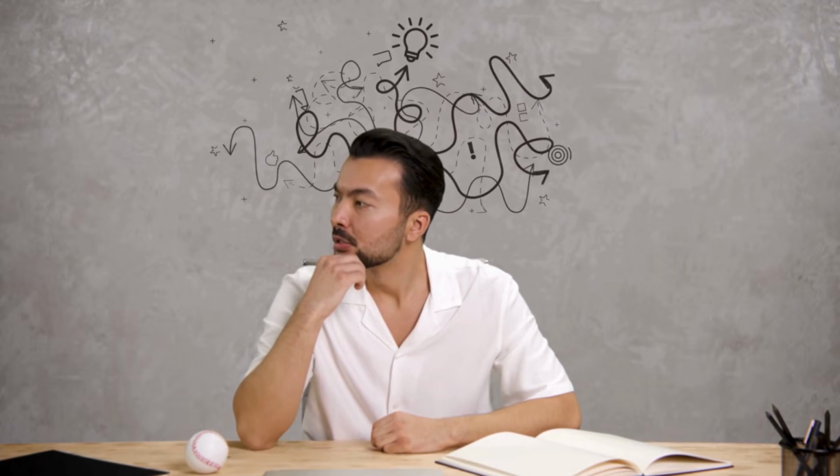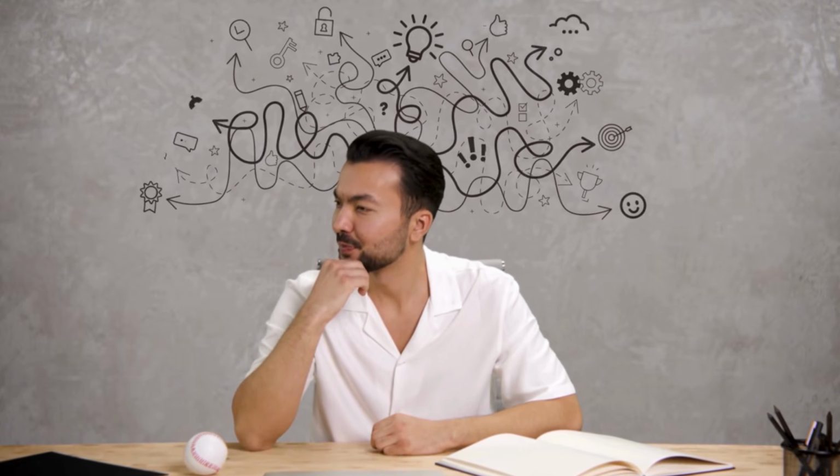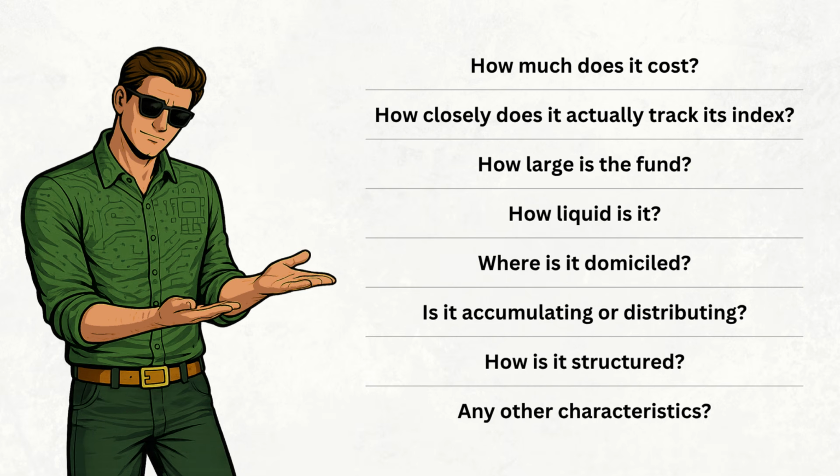Because once we move from the index to the ETF, we have a whole new set of things to consider. How much does it cost? How closely does it actually track its index? How large is the fund? How liquid is it? Where is it domiciled? Is it accumulating or distributing? How is it structured? And are there any other characteristics that could make one ETF more attractive than the other?